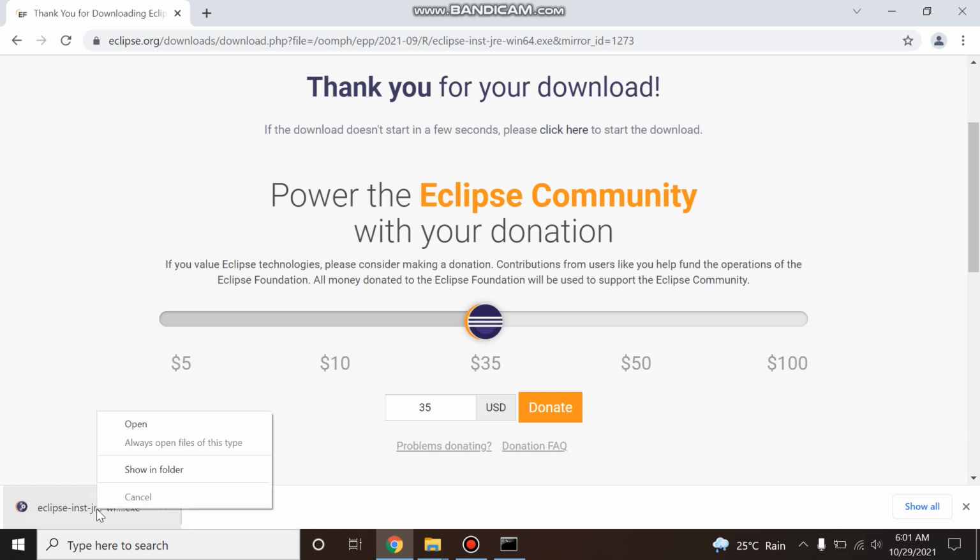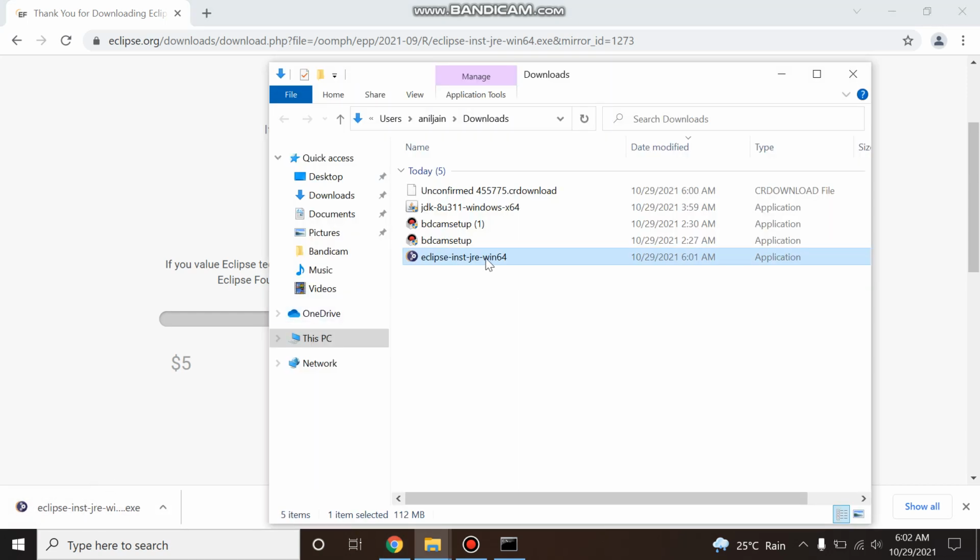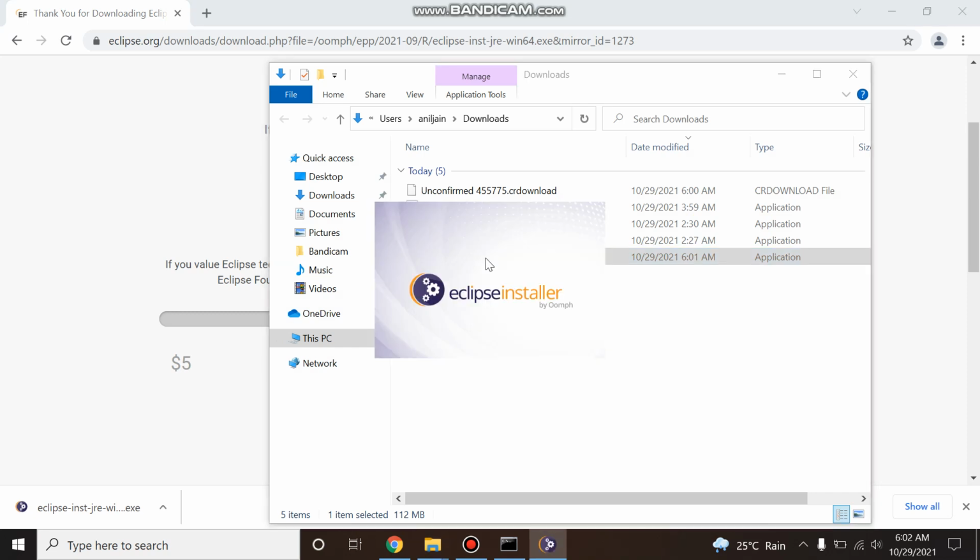So Eclipse is downloaded. Just go to the download folder. Now double click on this. So this Eclipse installer will start. This opening will take some time.